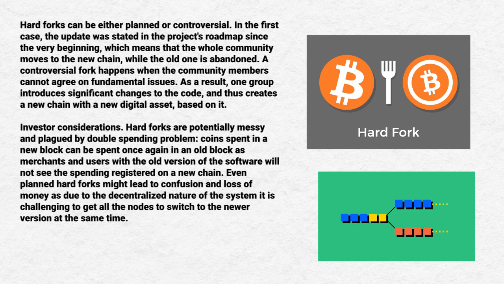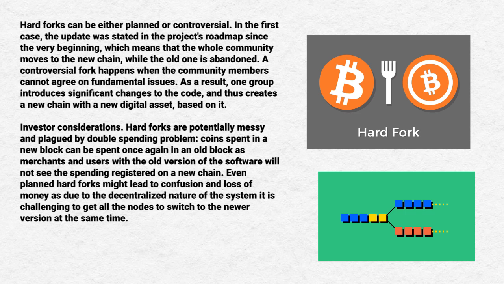Hard forks can either be planned or controversial. In the first case, the update was stated in the project's roadmap since the very beginning, which means that the old community moves to the new chain while the old one is abandoned. A controversial fork happens when the community members cannot agree on fundamental issues. As a result, one group introduces significant changes to the code and thus creates a new chain with a new digital asset based on it.